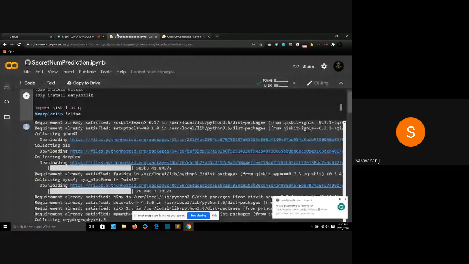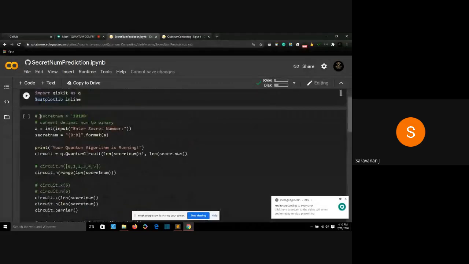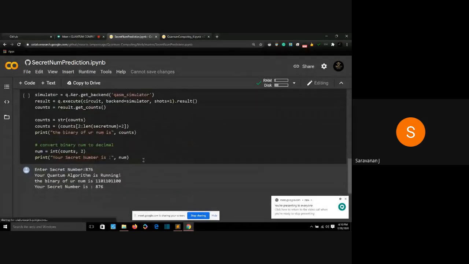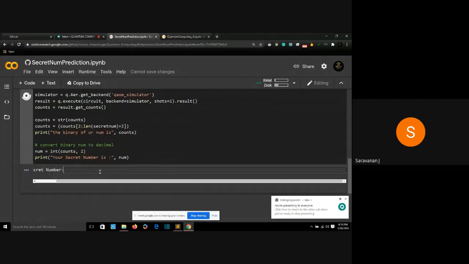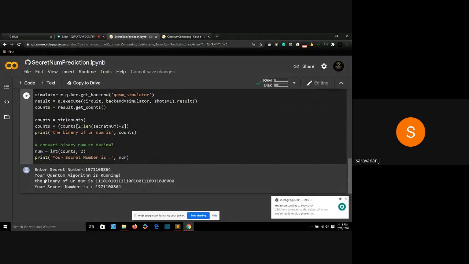Yeah, done with this. Now I'll run this whole code. I've pasted this whole code in a single cell. All right, now I'll run it. It's asking my secret number. I'll paste the secret number Naren gave me and press enter. Your quantum algorithm is running.